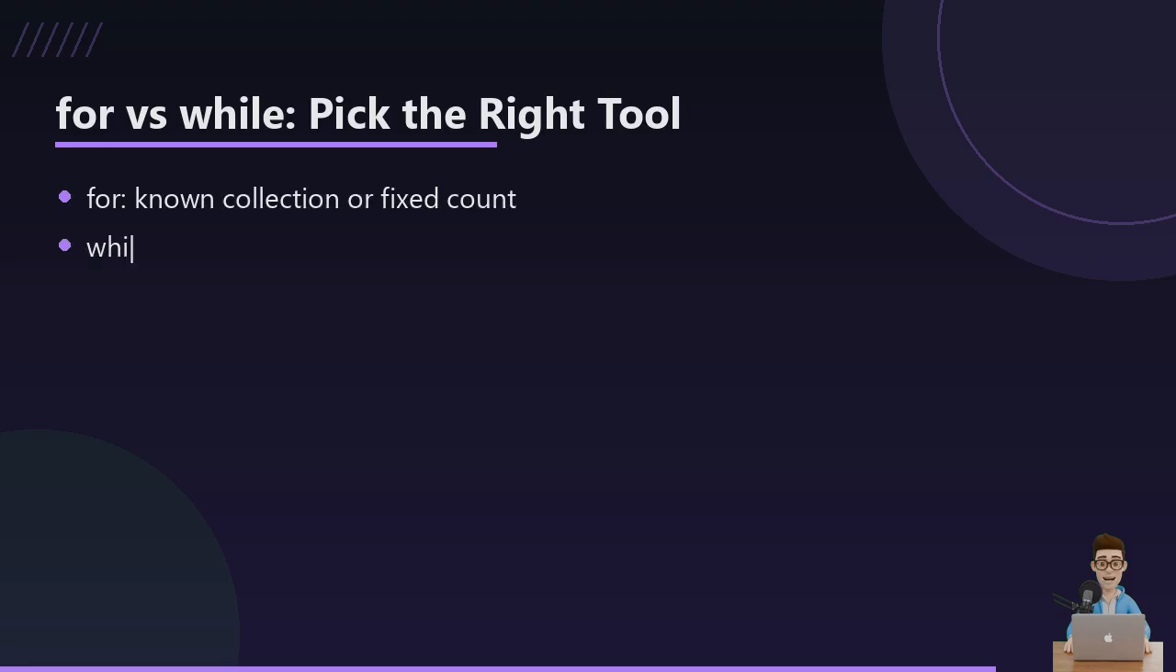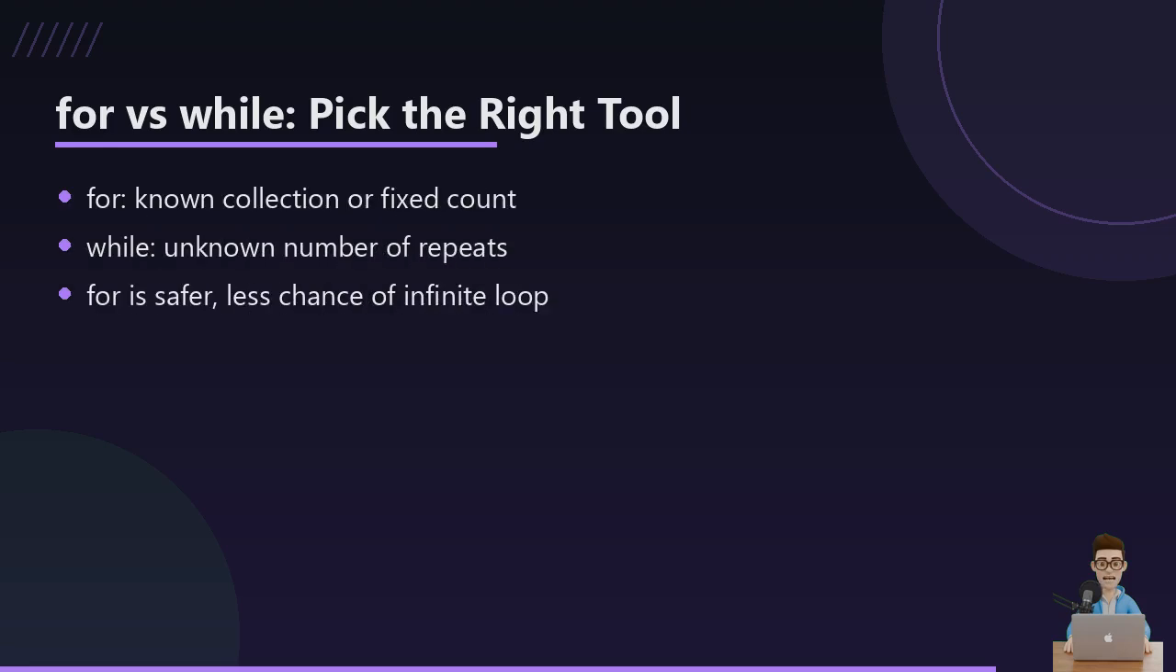So when do you use which? If you know exactly what you're looping over, like a list or a range, reach for a for loop, it's safer and less likely to run forever. If you're waiting for some condition to become true, like a game running until the player quits, that's a while loop. Honestly, for loops are the safer default, so lean on them unless you truly need while.